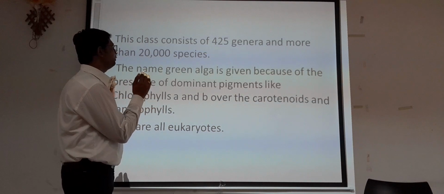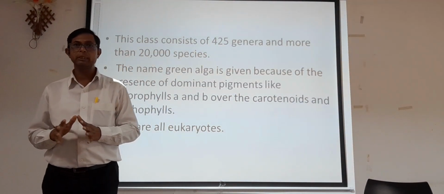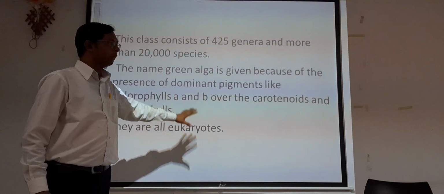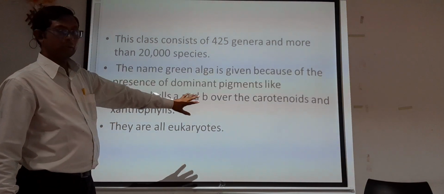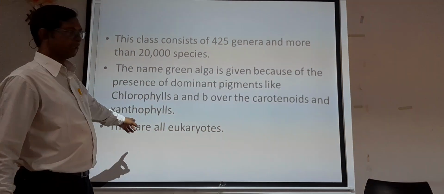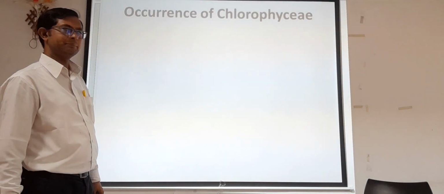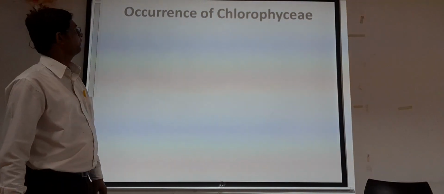So the members present in chlorophycy are eukaryotic organisms, and they have prominent chlorophyll A and B. The carotenoids and xanthophyll are also present, but beyond that, chlorophyll A and B is prominently present in chlorophycy.